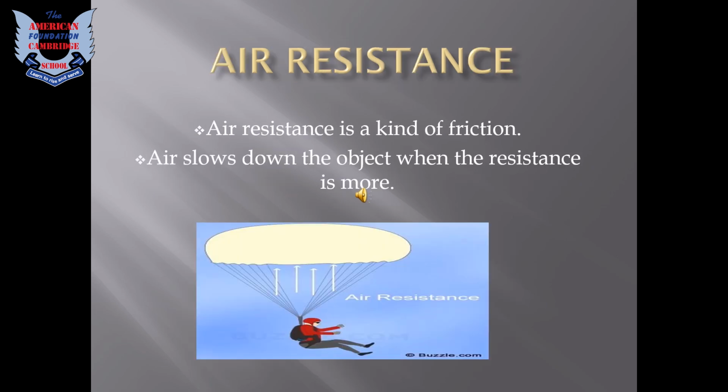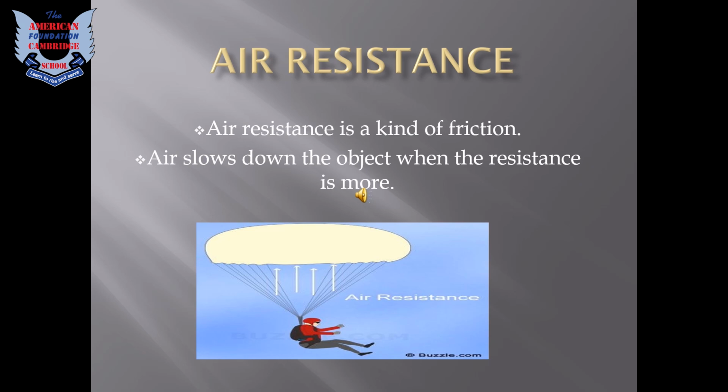The last we have is air resistance. What is air resistance? Air resistance is also a kind of friction. As we have discussed earlier, what is friction? Friction is the force which stops or slows down objects which are passing or sliding against each other. So air resistance also slows down objects moving through the air.